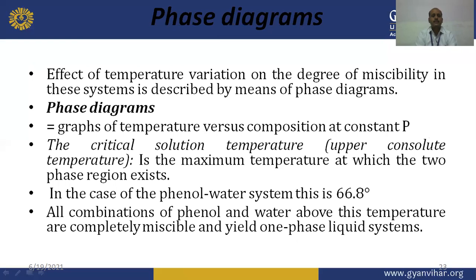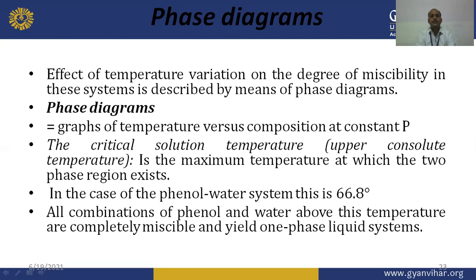A phase diagram is a graph of temperature versus composition at constant pressure. When we plot the graph of temperature versus composition at constant pressure, we can obtain a suitable phase diagram. The critical solution temperature may be upper and lower. We will see this in a later part of this chapter. So it may be an upper consolute temperature or a lower consolute temperature.